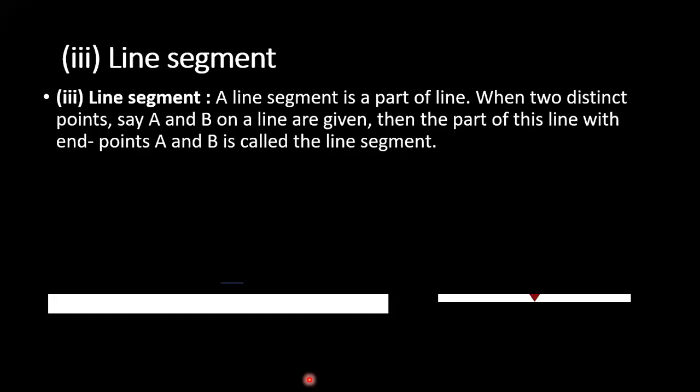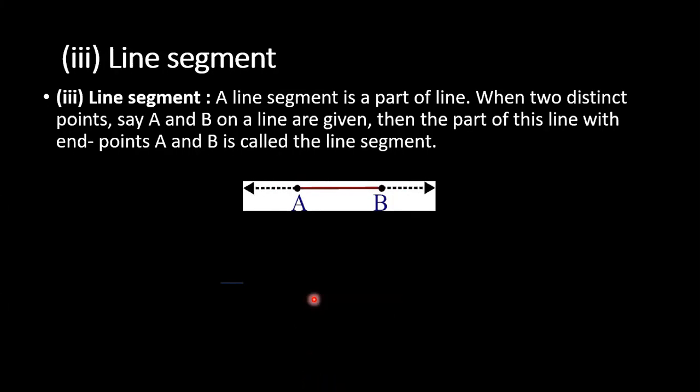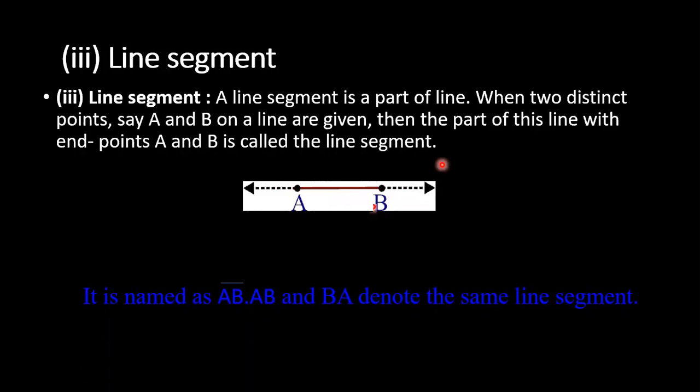Very good. A line segment is a part of a line. When two distinct points, say A and B, on a line are given, then the part of this line with end points A and B is called a line segment. So when we give two end points for that particular thing, that is a line segment. Am I clear, children? So in grade 5, we learned the basic definitions for line segment. It has two end points. We can draw it on paper. How to represent all those things we have given, right?